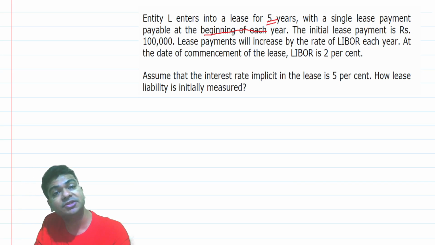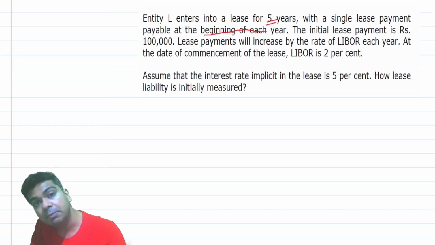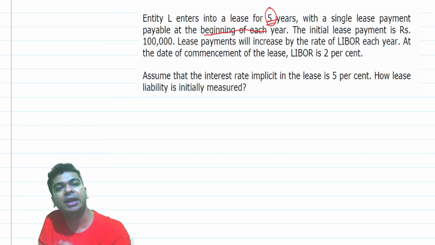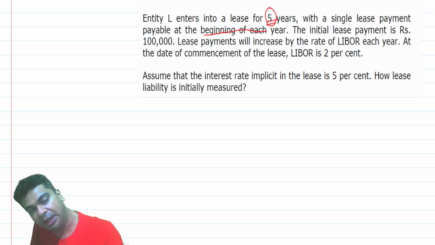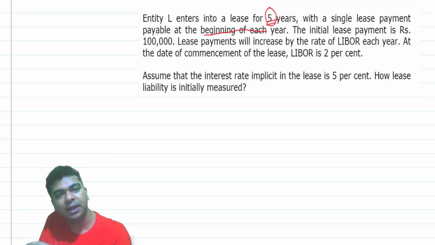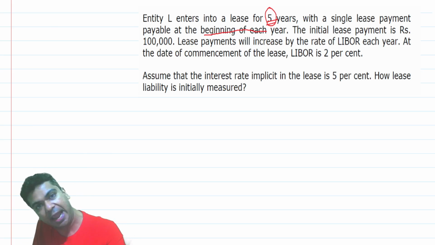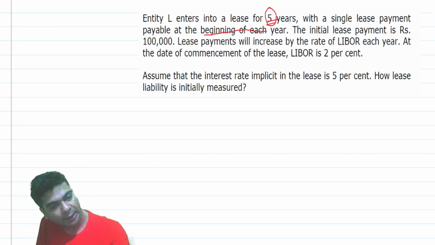Similarly, I'll be paying lease rent at the beginning of the third year, the fourth year, and because it is for 5 years, the last lease rent will be paid at the beginning of the fifth year, which we understand as good as the end of the fourth year. The first lease rent is going to be 1 lakh.